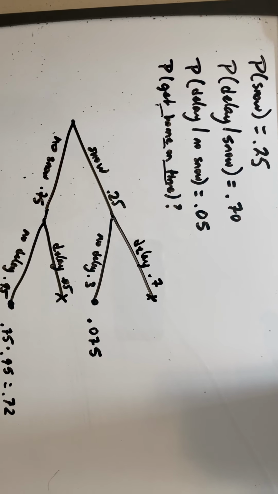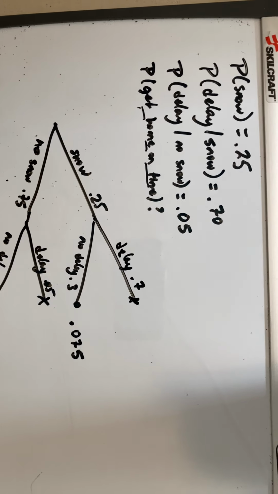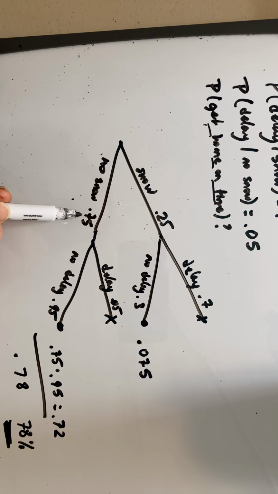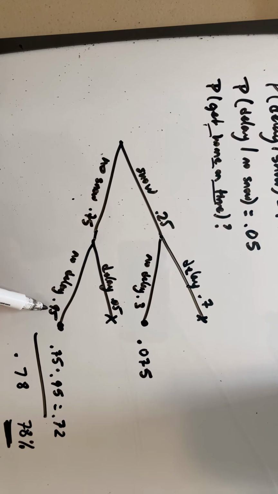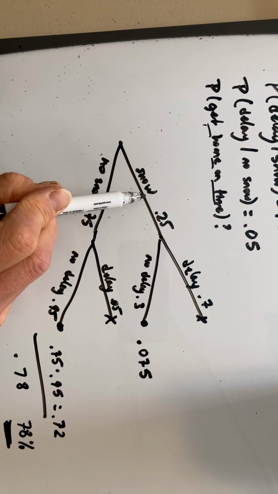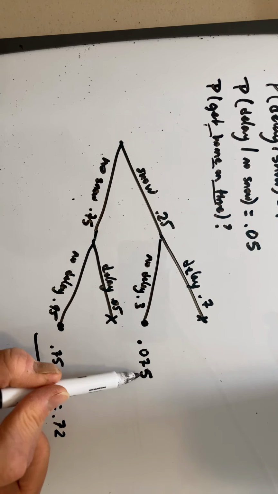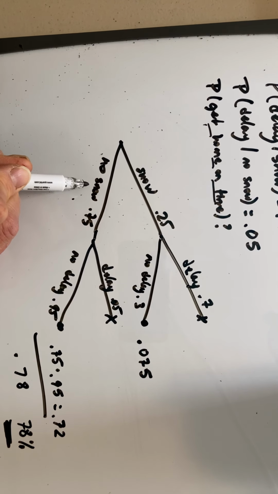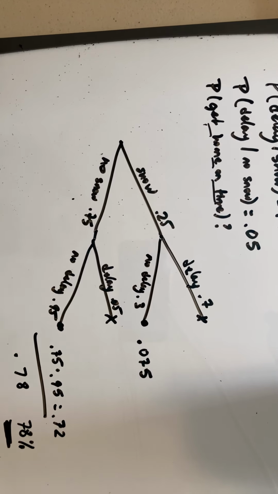And then I'm going to common sense check that. I'm going to say, okay, does that seem feasible or plausible? Well, let's see. There's a bigger chance of having no snow. And if I have no snow, there's almost no delay. If I have the smaller chance of having snow, then you're pretty much hosed. So this is a little contribution, but you're going to have a pretty big number here for the percent chance of getting no snow and no delay. So I will buy that 78% makes sense.